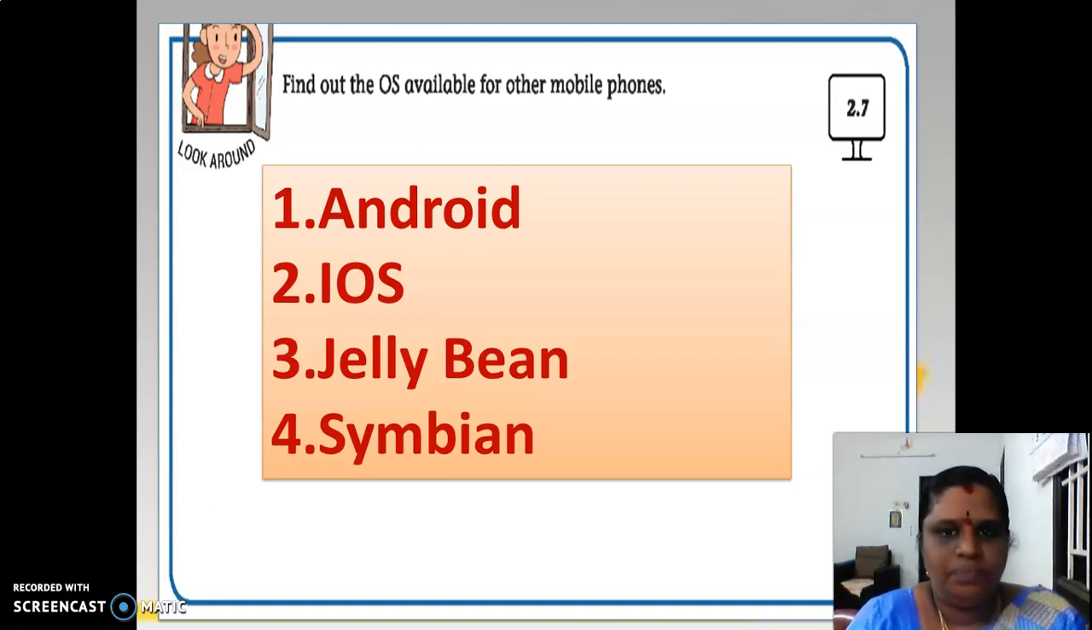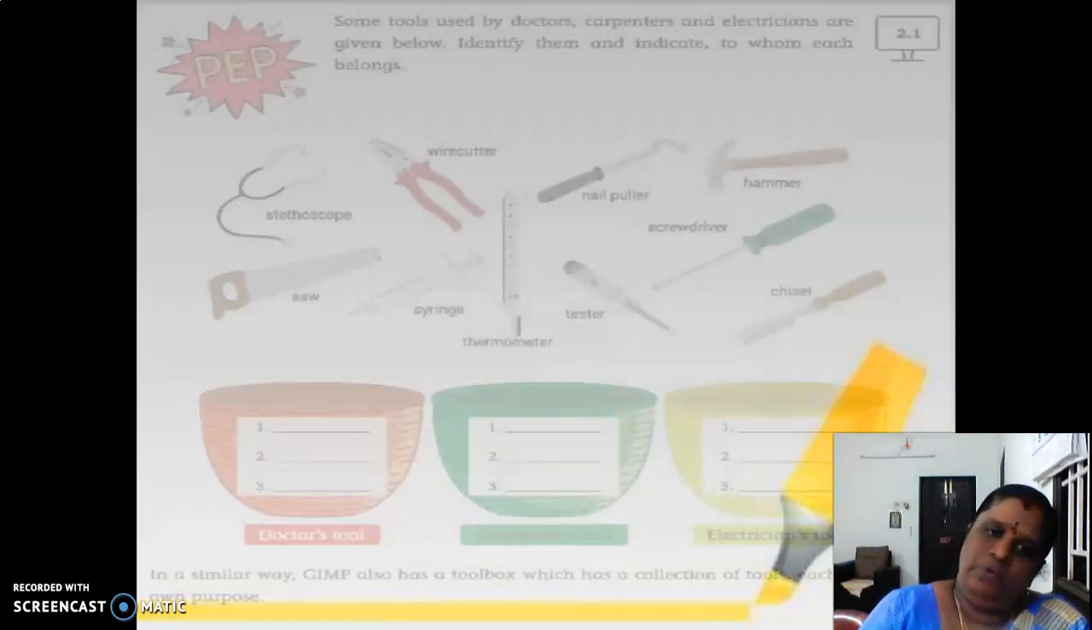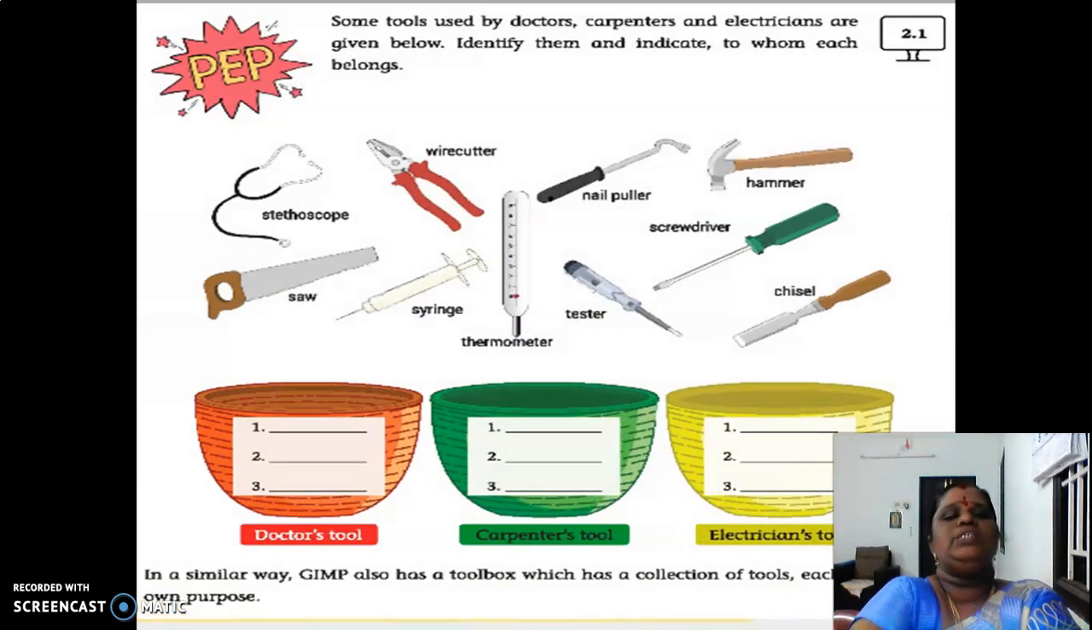Any doubt in this? This is the tech concept about mobile operating systems: what operating system is used and what can be developed through it, we saw everything. Now we can enter into the book back exercises. The first exercise is the PEP activity 1, 2.1. Some tools used by doctors, carpenters and electricians are given below.